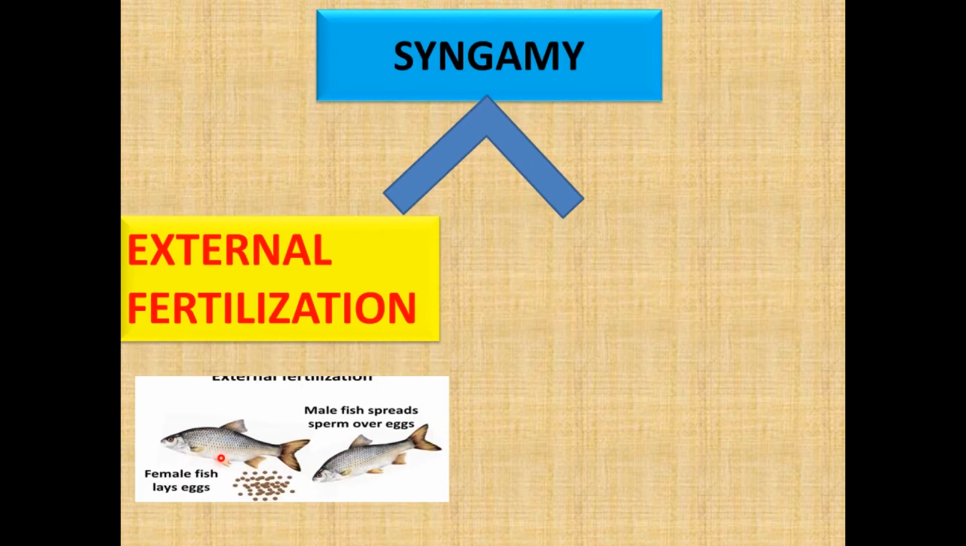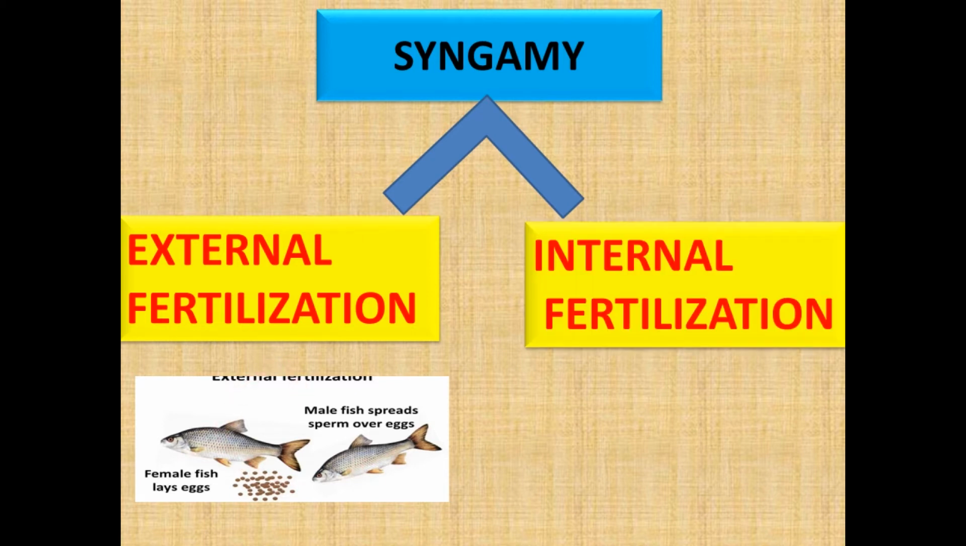Here you can see the female fish lays the eggs in the water medium. Then the male fish spreads sperm over the eggs. Then the male and female gametes fuse together to form a zygote. This process is known as external fertilization. Internal fertilization is the process where the fusion of male and female gametes takes place within the body of the female organism. This is seen in reptiles, mammals, etc.